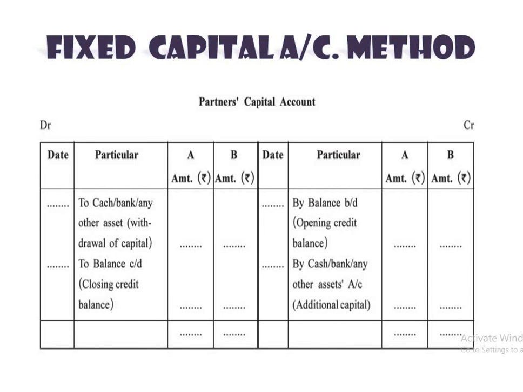Starting with the balance brought down, the opening credit balance, there is another entry. Only 2 entries are there on the credit side: by cash, bank or any other asset, that is additional capital. When a partner brings an addition in the capital, or maybe any goods or any asset, it will be recorded on the credit side, as already discussed in the last partner's capital account. On the debit side, when the partner withdraws money, that is cash, bank or any other asset. That's all, only 2 entries. The credit balance is transferred to the balance sheet liability side. No debit balance is there in this type of method.